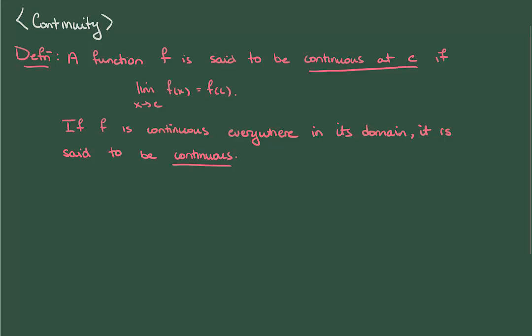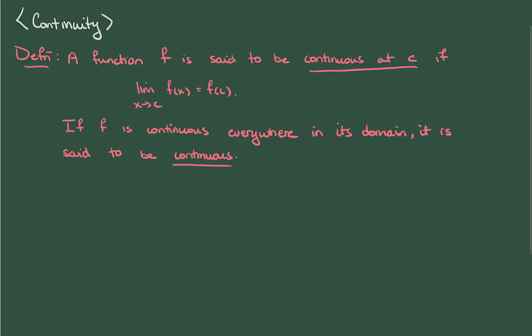Continuity is a special property of functions. It's a property we've secretly alluded to already, but now we'll discuss it properly. We say that a function f is continuous at c if when we evaluate the limit at c, we get the same value as the function itself. Effectively, this says that the function is well behaved at c. What f does at the point c agrees with its behavior near c.